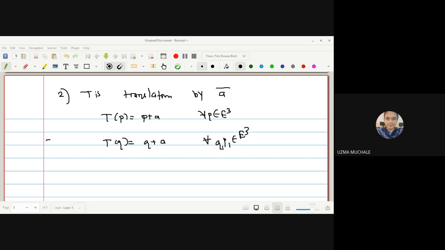Okay, what is given? Let P and Q be any two points such that T of P is equal to P plus A and T of Q is equal to Q plus A. To prove any mapping has an inverse, what do we need to prove first? We have to show that this mapping is a 1-1 mapping. Right? We have to prove 1-1 first for the inverse.